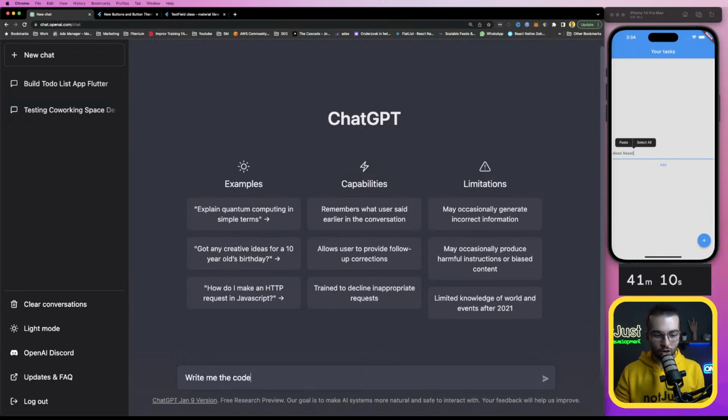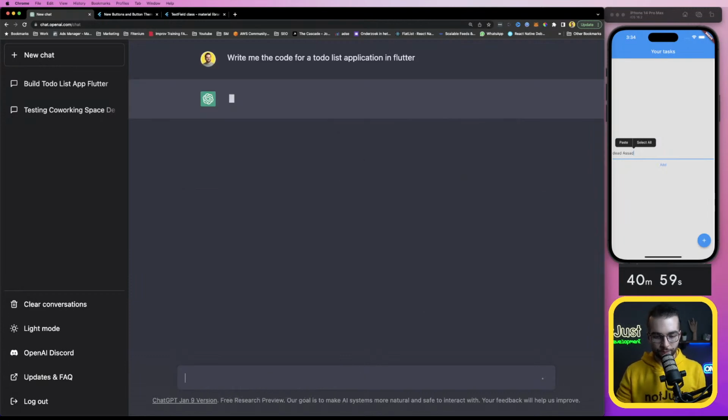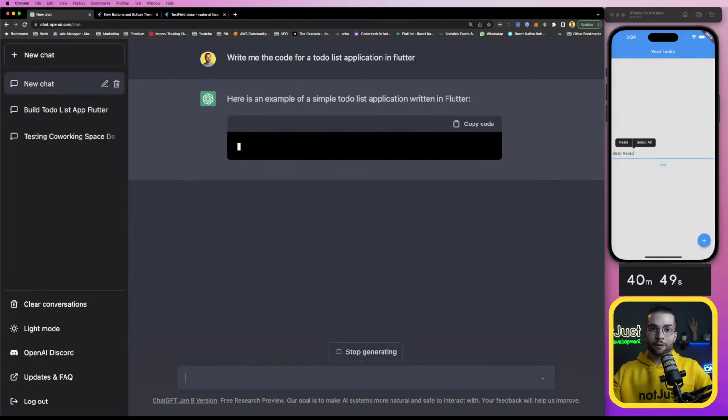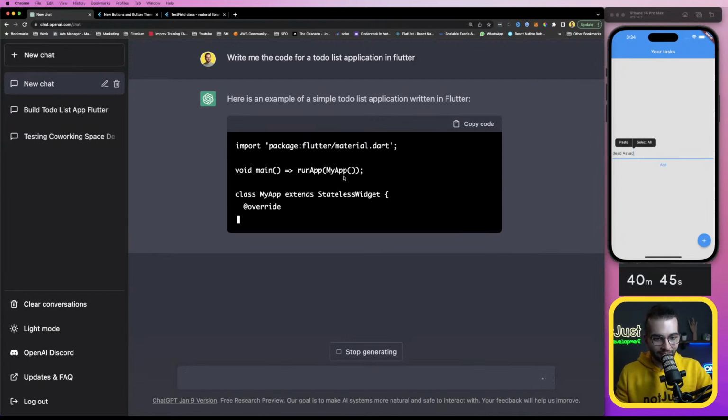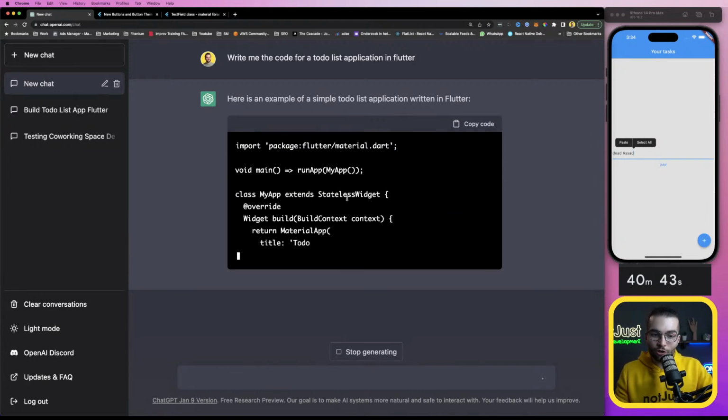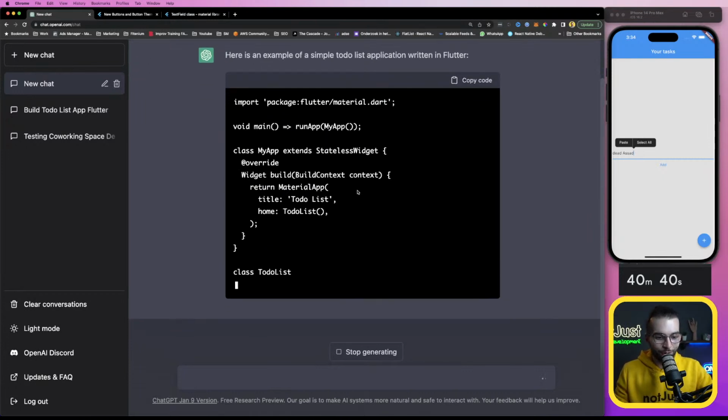Write me the code for a to-do list application. To-do list application in Flutter. Come on. You can do it. Maybe if I tell him to write me the code, it's actually gonna write the code, not just tell me how to do it. Because remember, I don't have any experience. Oh, now it's better. Now just for me to understand what I have to copy from here.